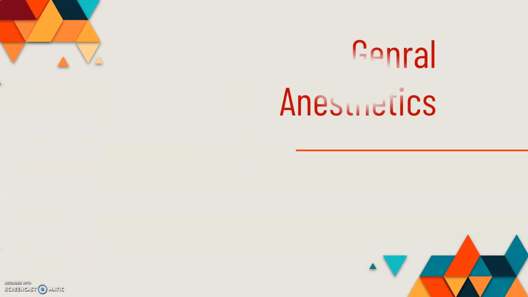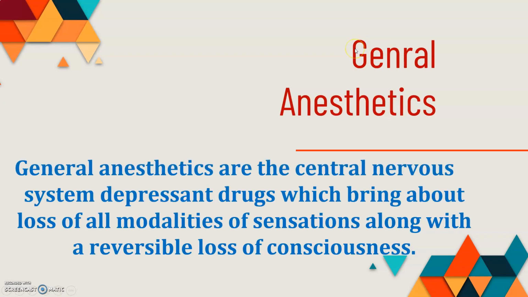Now what do you mean by general anesthetics? General anesthetics are central nervous system depressant drugs which bring about the loss of all modalities of sensation, along with a reversible loss of sensation. So this is a simple definition of general anesthetics. See, the difference between general anesthetic and local anesthetic is that general anesthetics cause reversible loss of consciousness for the whole body, but local anesthetics cause loss of sensation at different or limited areas.